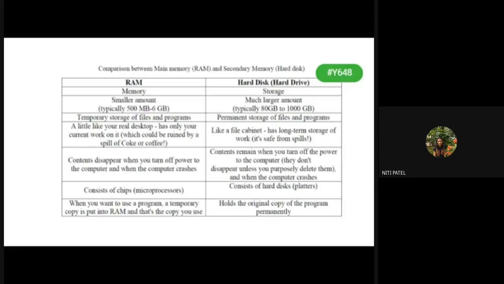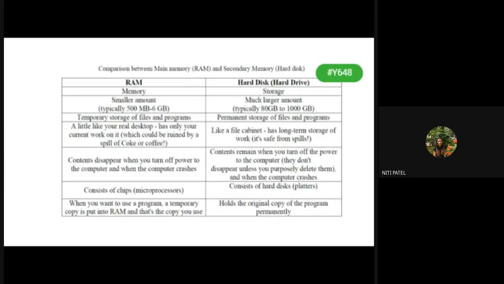Then in RAM, the data is stored for temporary purpose, whereas in the hard disk, the data is stored for permanent purpose. Your RAM has your current work on it, which means what? If I am working on a notepad and if I do not save that, I am going to lose the contents. Whereas in a hard disk, even if I do not do that procedure, the data will be there inside my system.